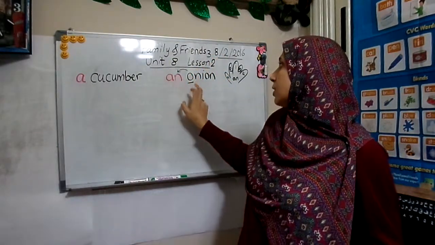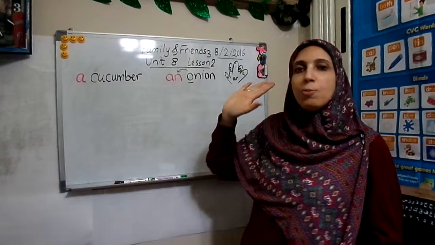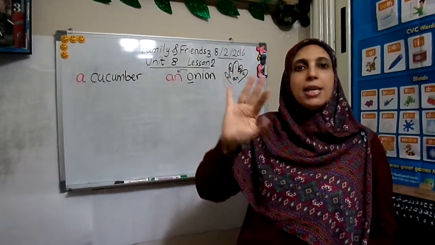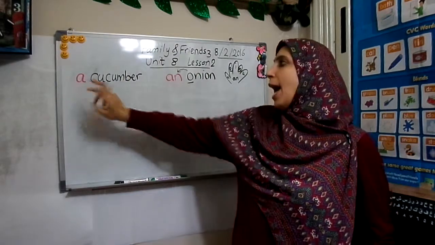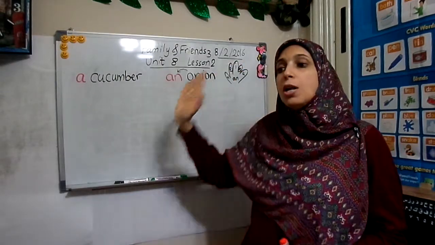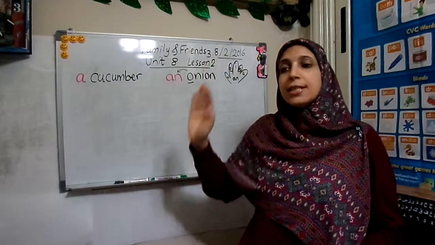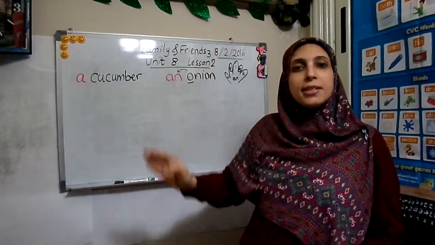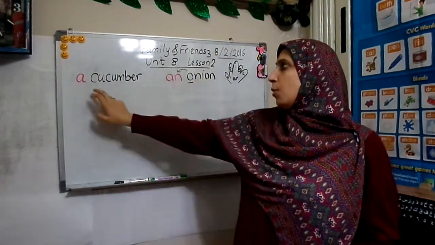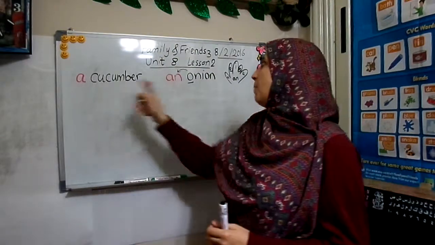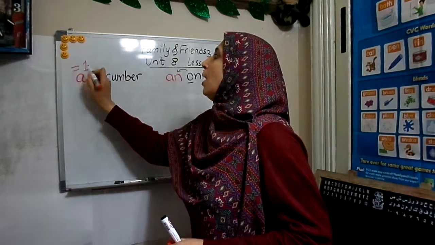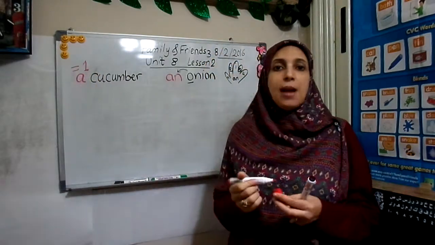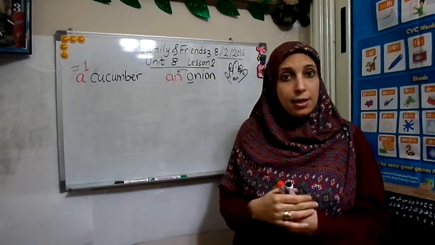If the word starts with one of Anne's friends, the 5 vowels, A, E, I, O, U, we use an, not a. For example, an apple. For the rest of the letters, we use a. And remember, a and an equal 1. So if I say a or an, this means I can count this thing.